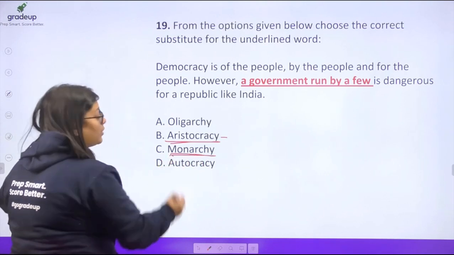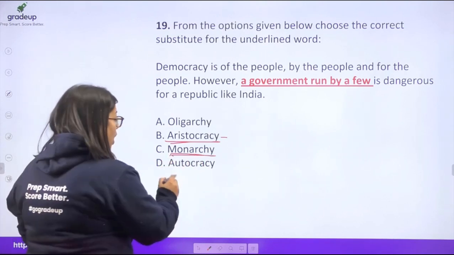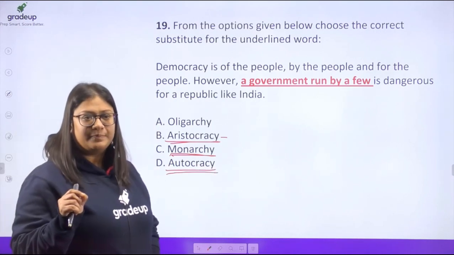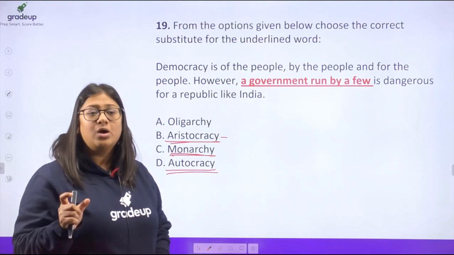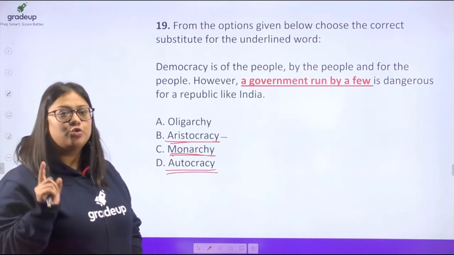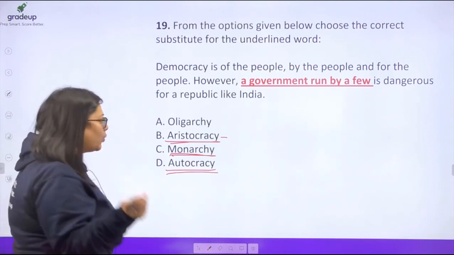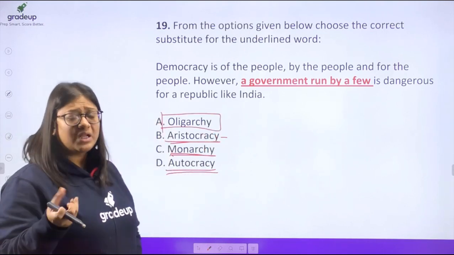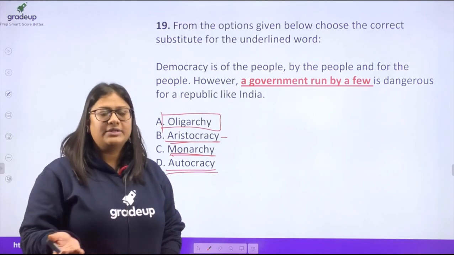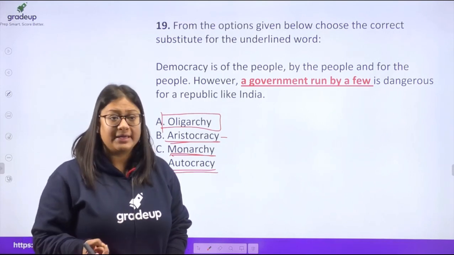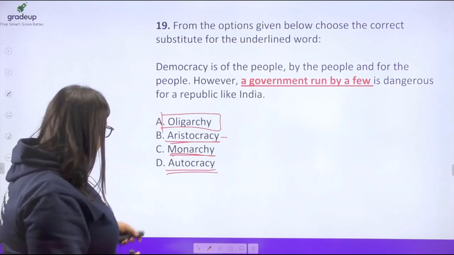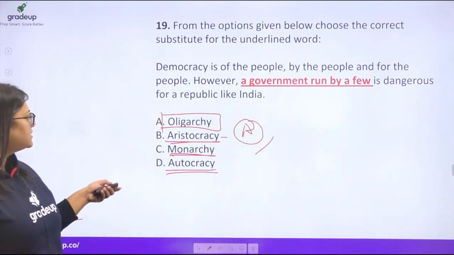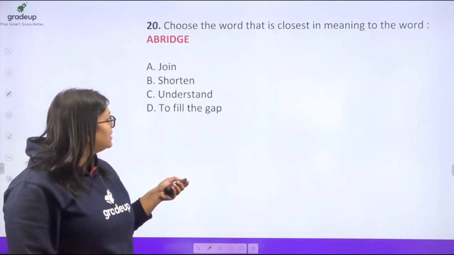Monarchy is of course where you have a king. India doesn't have a king. Autocracy is the rule by one person. So Germany under Hitler was an autocracy. Rule by one person is autocracy. What you are left with is oligarchy. Oligarchy is when a group of people come together and there's a rule by them. That's called oligarchy. So your answer to this question is going to be option A. Very easy questions, guys.